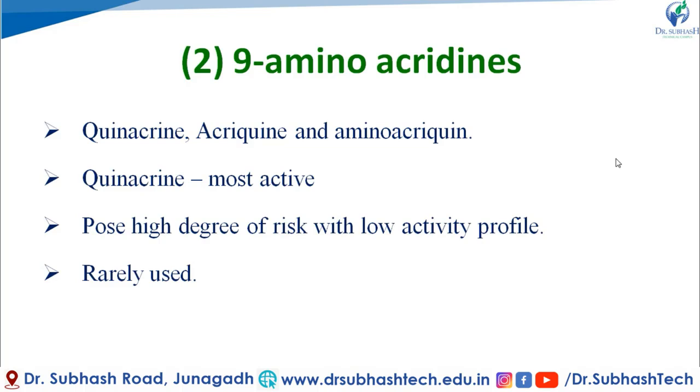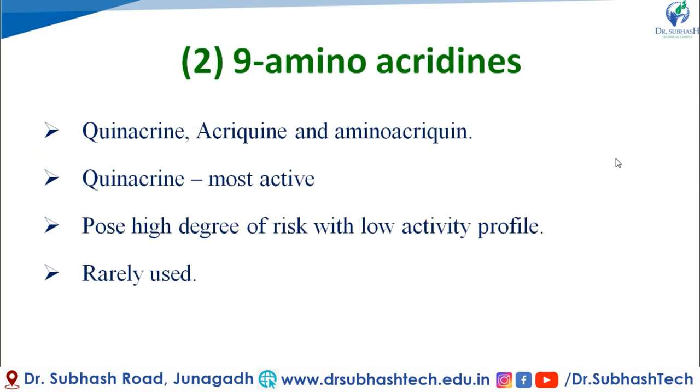Among these 9-aminoacridines, quinacrine is the most active agent of this class. In general, these derivatives show a high degree of risk with a low activity profile. That's why, after the development of 4-aminoquinoline derivatives, for example chloroquine and amodiaquine, they are used rarely for the treatment of malaria.